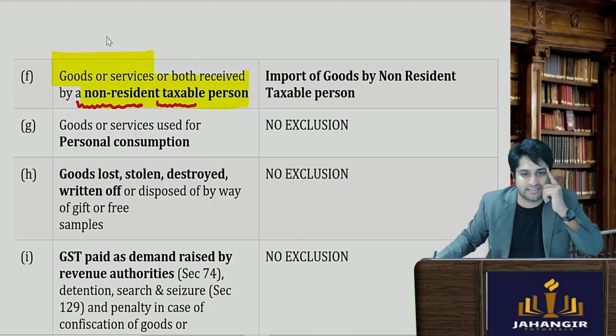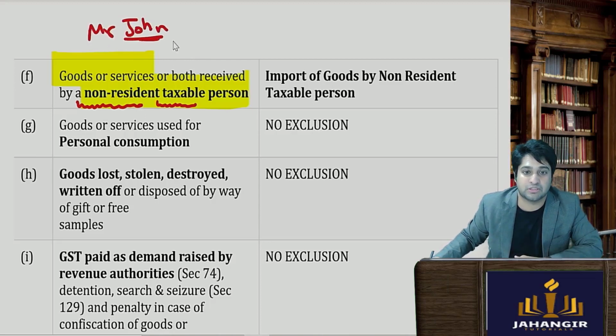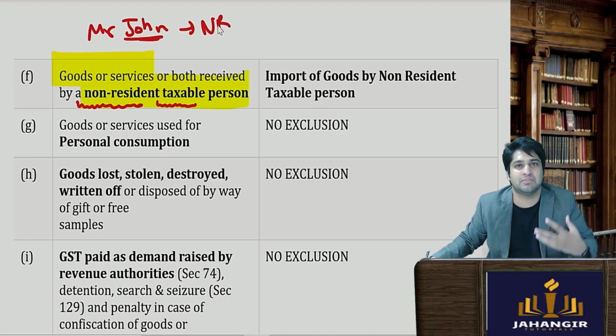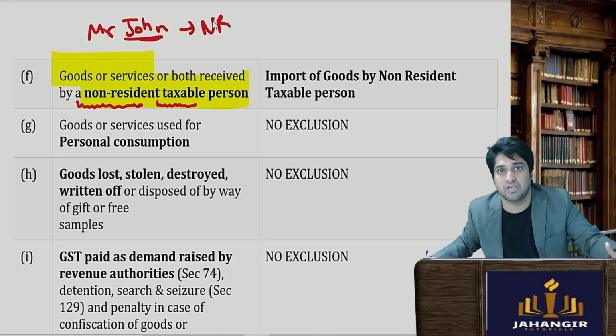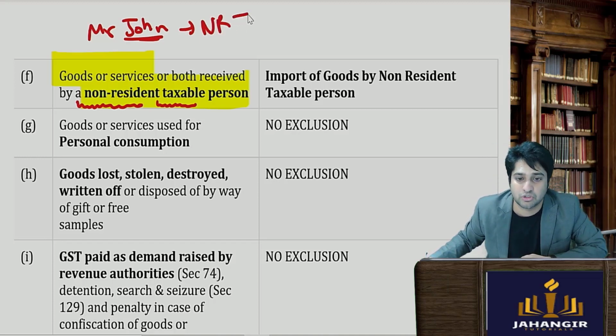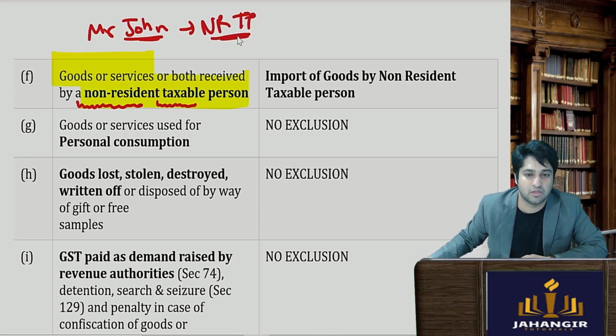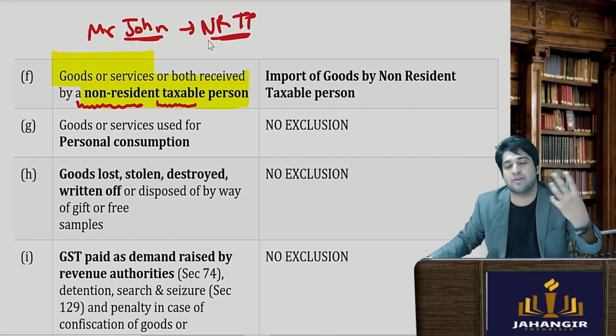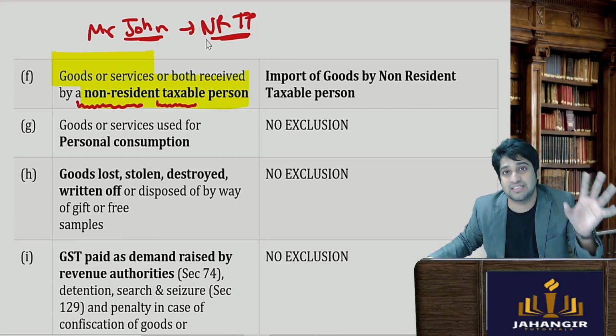So maybe let's say there is a foreigner, Mr. John. Now Mr. John is trying to do business in India. So he is a non-resident and he's doing business in India. He has an exhibition, he has a singing concert, he's making some taxable supplies. So he's a non-resident taxable person. So do you think India is going to give a lot of advantages to non-residents or they will give them disadvantages?